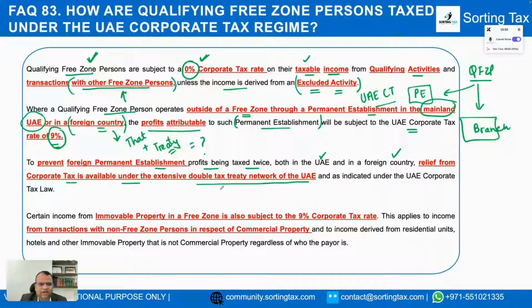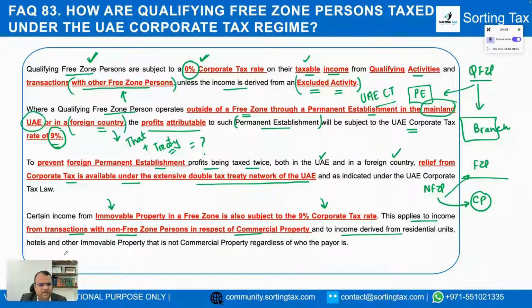We discussed this. Certain income from immovable property in a free zone is also subjected to a 9% corporate tax rate. Right? So let's say you are a free zone person and you have a commercial property in the free zone. This applies to income from transactions with a non-free zone person in respect of commercial property. Now, if a non-free zone person takes this commercial property on lease and pays the rent to this person, this income will be considered as income which is taxable.